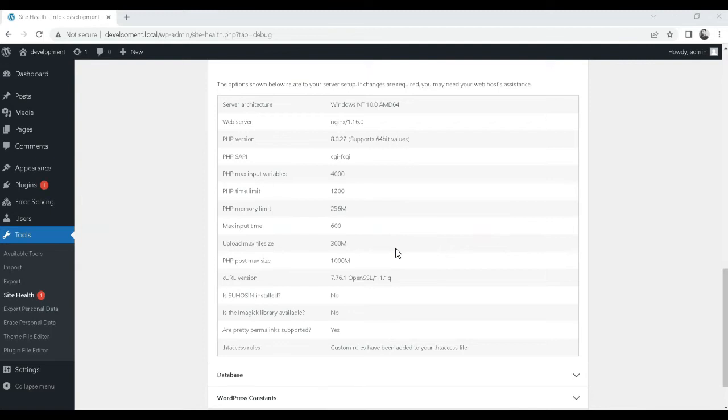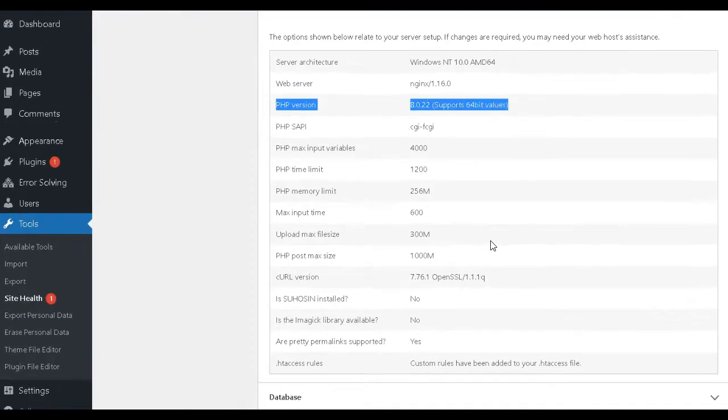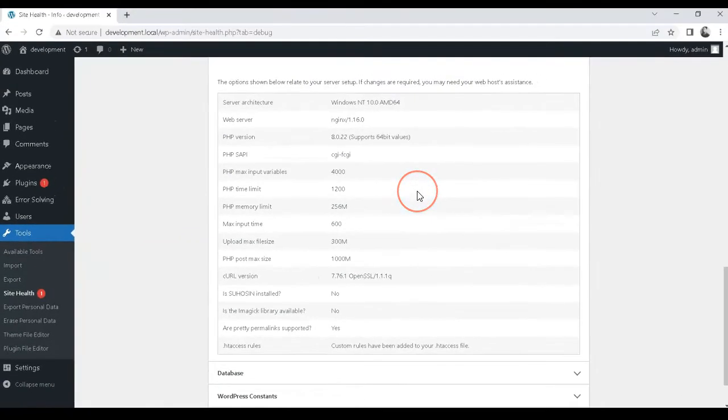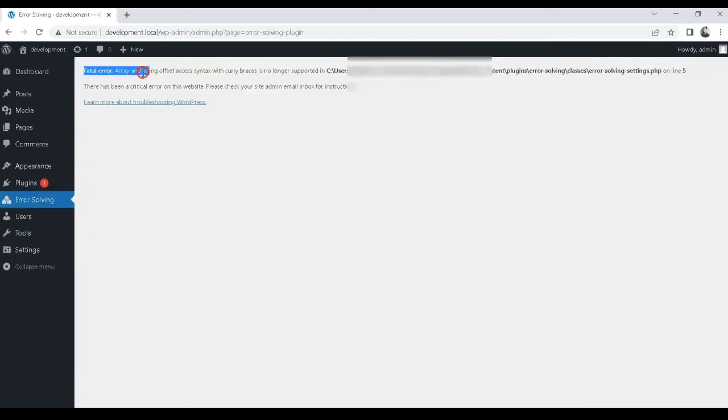If you have upgraded your WordPress website to PHP 8 or 8.1, you may experience problems and see a fatal error message like "array and string offset access type." This may be due to a plugin that is based on earlier versions of PHP, say 7.4 or 7.3, etc.